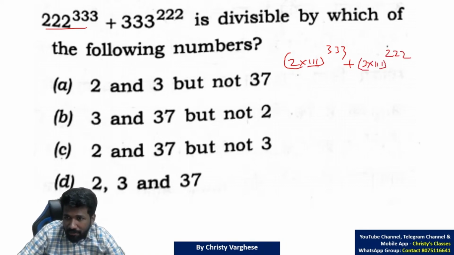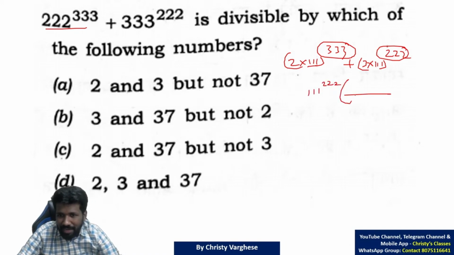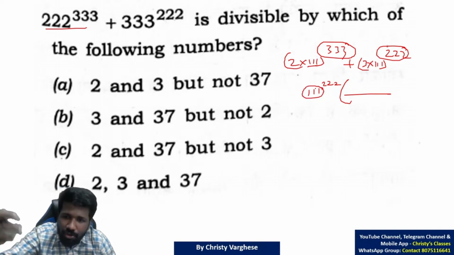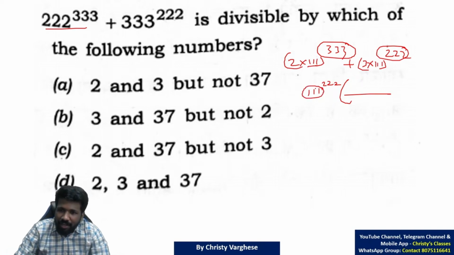111 is common in both, or we can say 111 you can take outside, but here it is 333 in number, here there is 222 in number. So 111 raised to 222 you can take common outside. Whatever is inside, that does not matter. This will be 111 into 111 into 111. So definitely the number is divisible by 111.